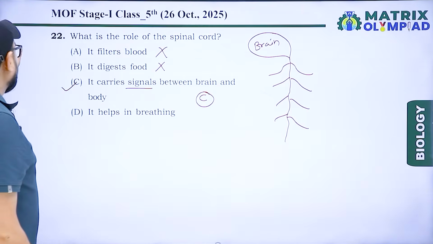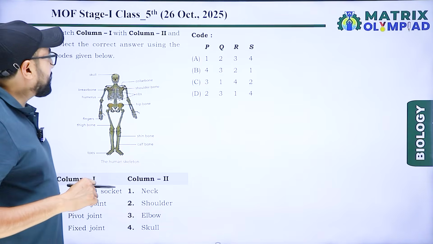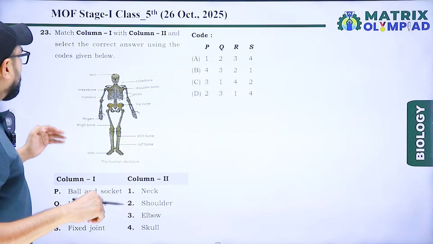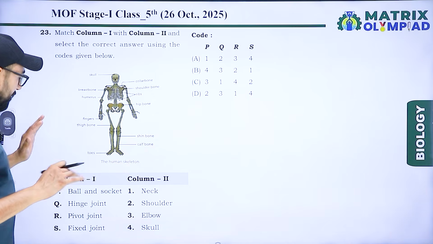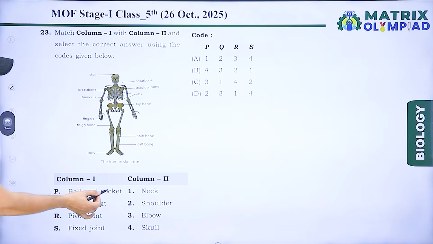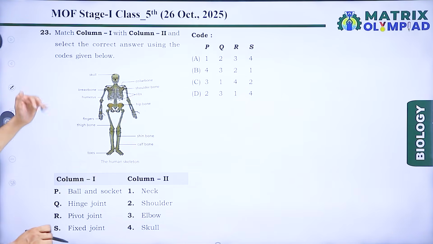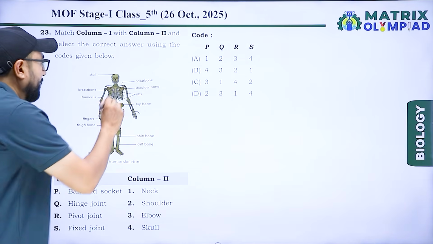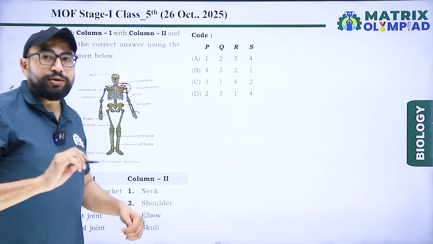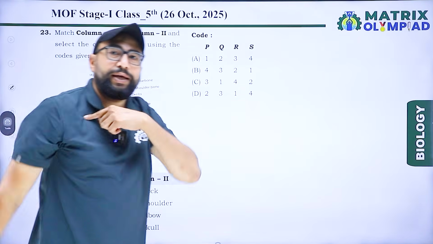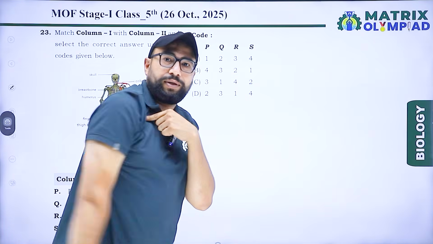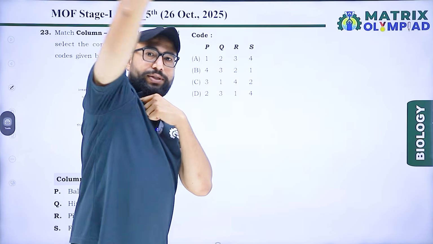Next, match column first and second. Select the correct answer using the code given below. In column first, ball and socket joint. Ball and socket joint is present between this part, because ball and socket joint helps in 360 degree movement of bones.